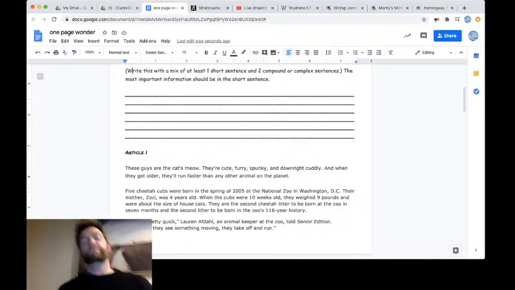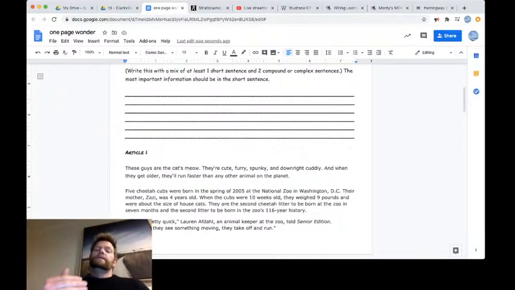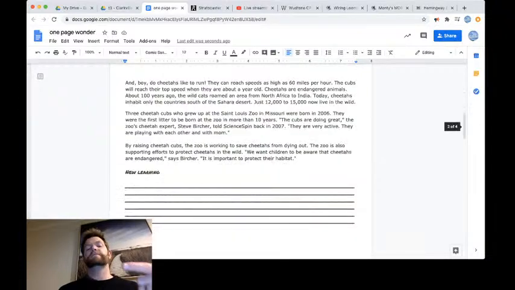Don't just go off your gut feeling, even if your gut feeling is based in the text. Refer back to it, say stuff like in 2009, 6 cheetahs died in zoos around the world, or there's information on it.